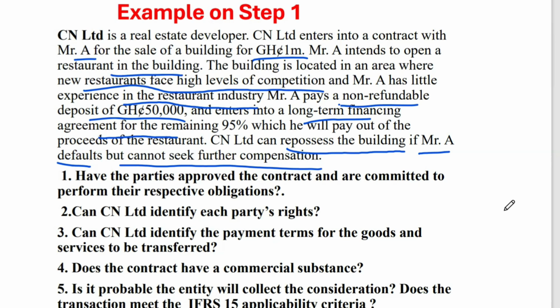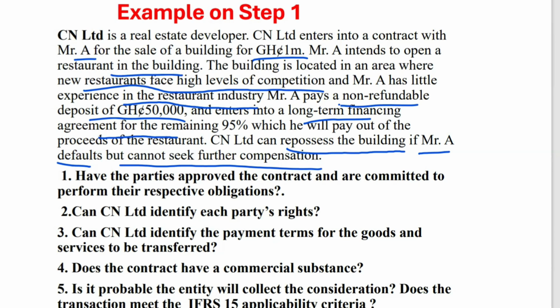Received. We said if these conditions are met, then we can say there's a contract with what? A customer. That's the first step met. So we are scanning through to see if this scenario can qualify as a contract with the customer. So let's see the first part.